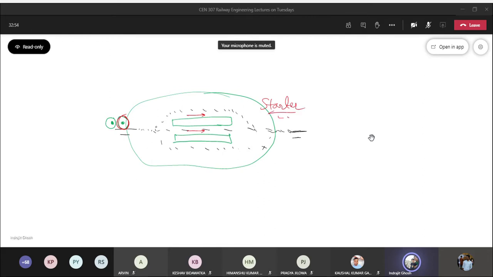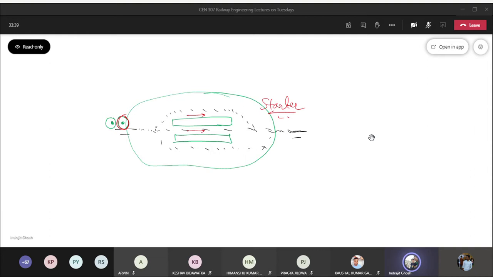So starter is also a stop sign. Stop sign, you will be able to see red light. So when the green light is on, the driver will know that now he has the permission to start the onward journey. Now in case of main line, there are three different indications for a starter: red, yellow and green. But in case of loop line, there are two indicators, that is yellow and red light.